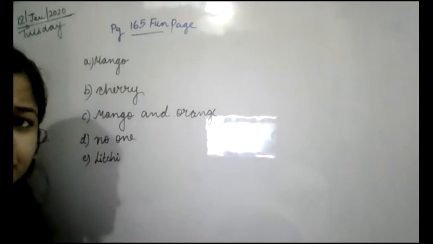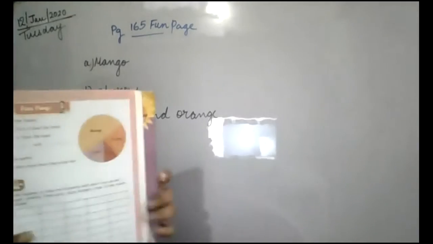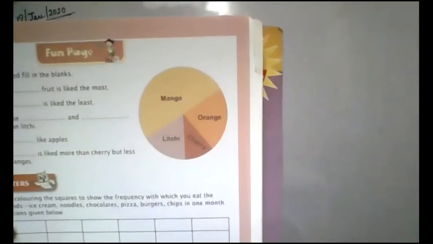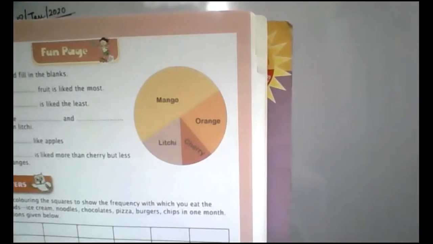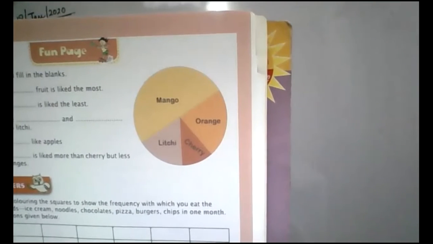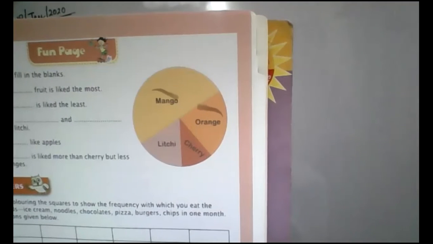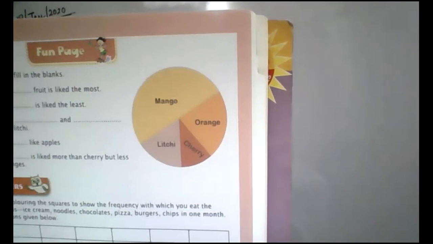Now wait a minute. Now we are going to start a new chapter, that is area and perimeter. Before we start that chapter, I would like to ask a question from the same chapter itself. You told me that mango is liked by most of the students. Why do you say that? Can you tell me the reason?